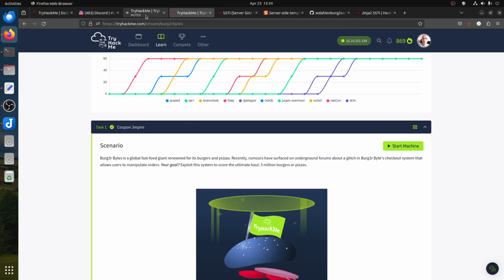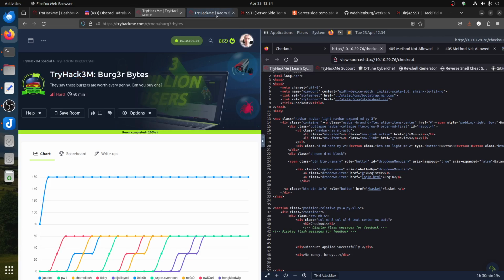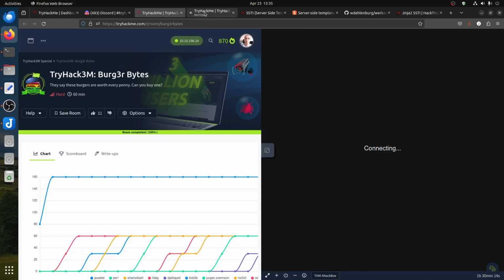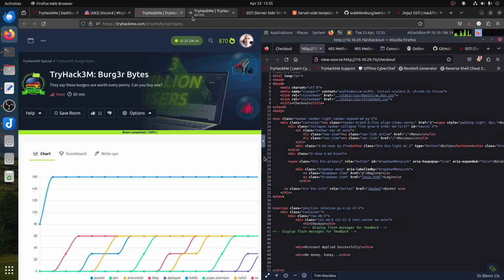Oh, so what's the assumption we make? So because of this room, what happened here? What's going on? Oh, this is my room. TryHackMe Burg3r. What the hell was I doing?